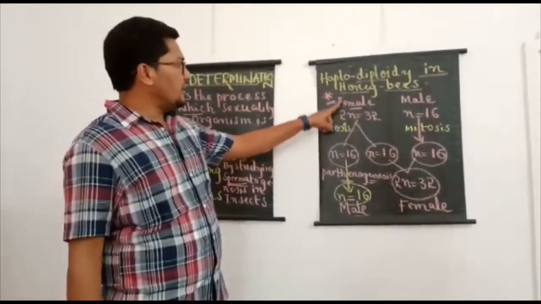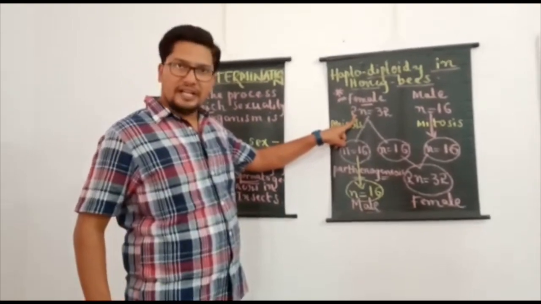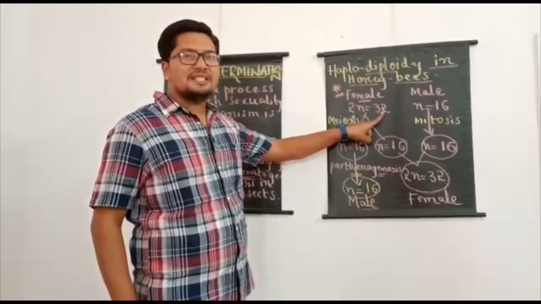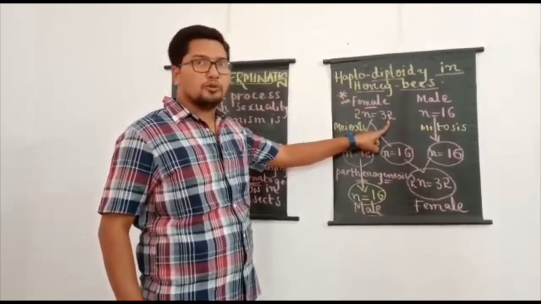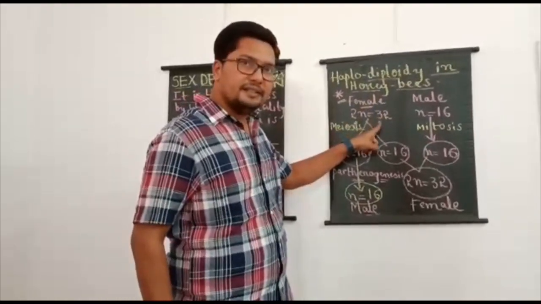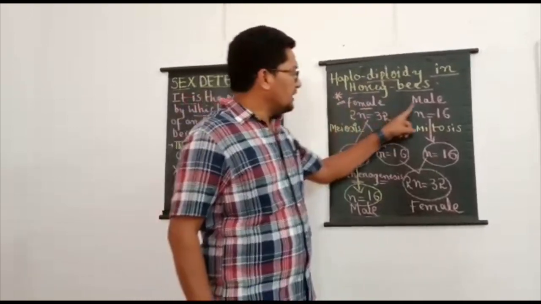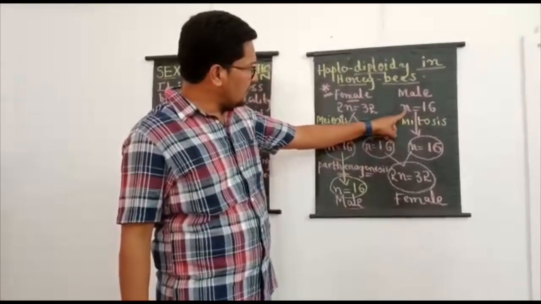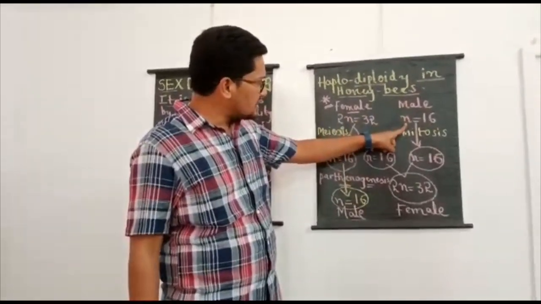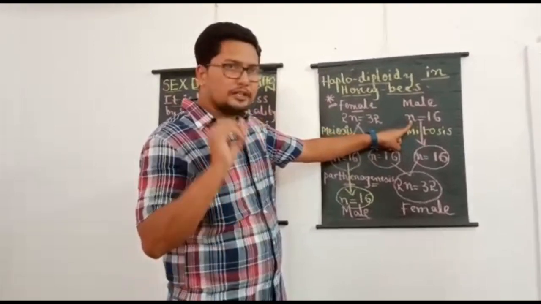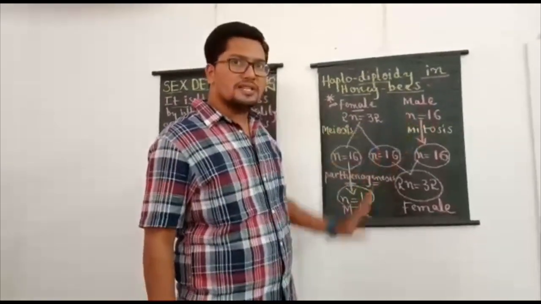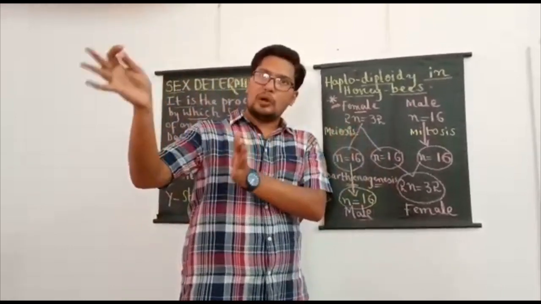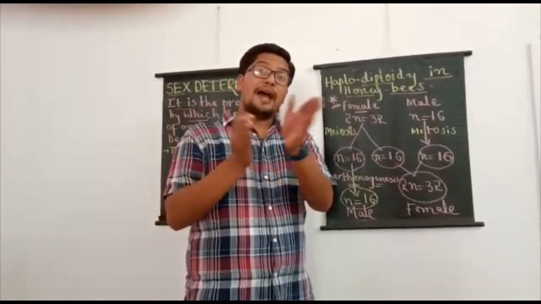That's why I have written female honeybee, which is diploid in nature, and in female honeybee 2N equals 32, meaning it comprises 16 pairs of chromosomes. In each set 16 chromosomes are present, whereas male honeybees are haploid in nature. In their genome they have only one set of chromosomes, that is N equals 16. So students remember, in honeybees only females are diploid, whereas males are haploid.